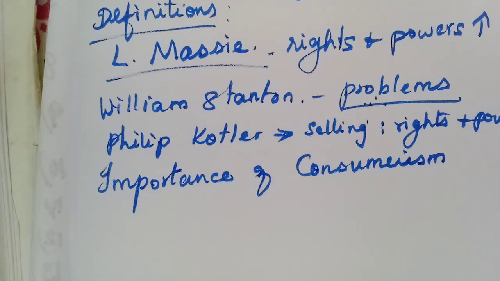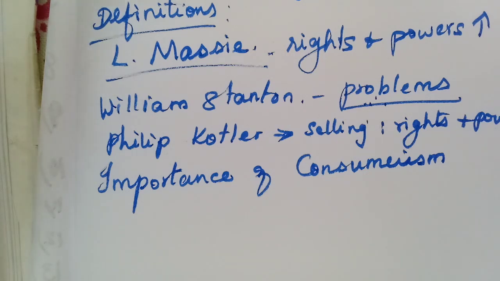All the consumers must be given knowledge about the products, complete information. Then the government must be awakened, and told in what ways the customers are exploited. Then they have to discourage unfair trade practices, and the consumers have to be protected against exploitation.